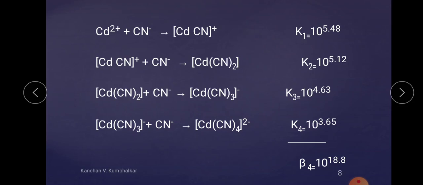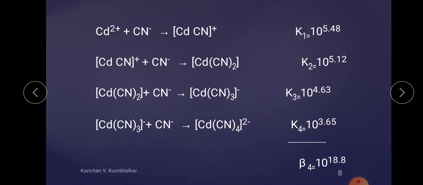Similarly, one more point: 1 by K, also known as the instability constant, gives a measure of the extent to which the equilibrium representing the formation of the complex lies to the right, meaning the equilibrium can lie left or right. Similarly, a high value of 1 upon beta, where beta is the overall cumulative stability constant, applies to the complex ion overall.